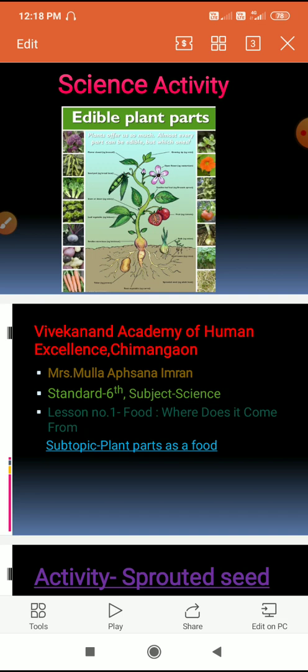In activity 4, table 1.4, we have seen plant parts as food. Means in that we saw that plant parts flower, fruit, stem, leaf, root, seed we use as food. Now sometimes we wonder how do we get our food. To understand this we take up activity 5.